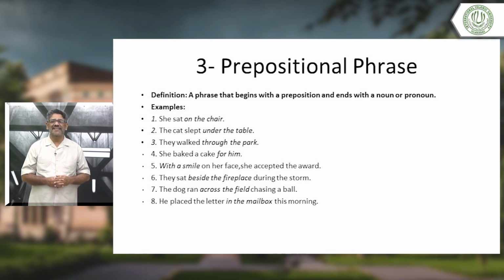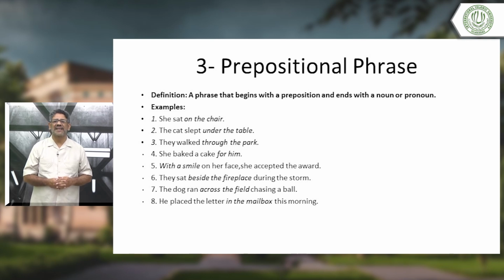Okay, then number 5, with a smile on her face, she accepted the award. What is the preposition here? With. With a smile on her face, she accepted the award. And it is going with a smile.